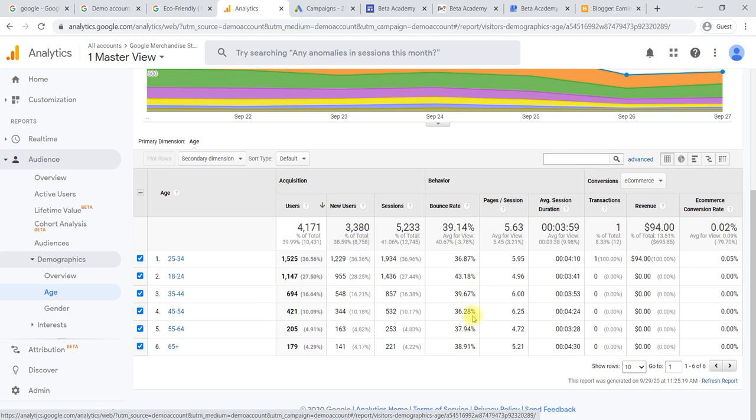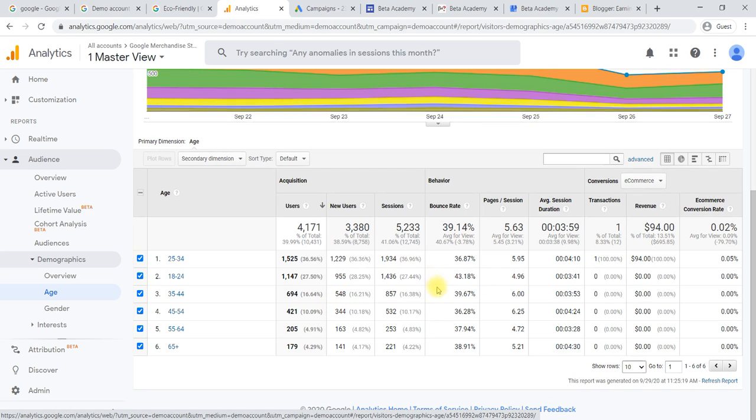Pages per session also, in the sense how many pages they have visited each time, how much time they are spending, and whether they have made any transaction, whether they purchased anything or not. If you are running an e-commerce site, then only this section will be applicable. This will help you to target in Google Ads.